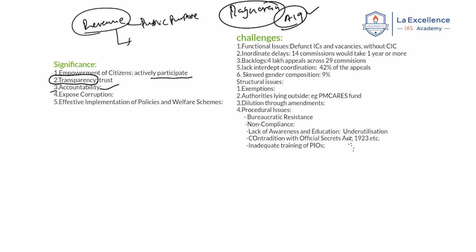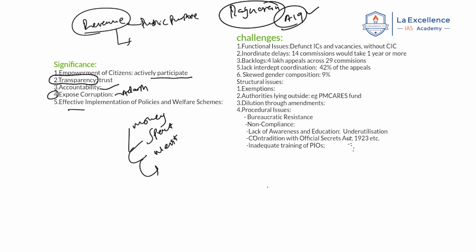Next, expose corruption. For example, if any construction happened, or allocation of money. Now RTI can question how much money is allocated, how much is spent, and how you are spending it, or how the project is allocated, whether on merit or on a favorable basis. Things like that lead to the exposure of corruption. There is an example, the Adarsh housing scam, which was also exposed using the RTI Act.